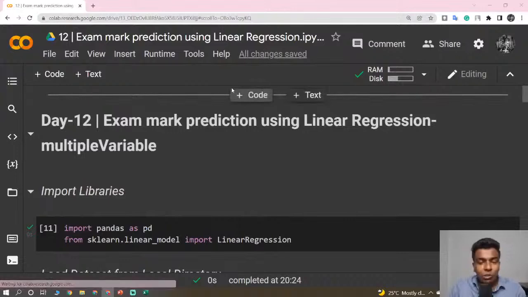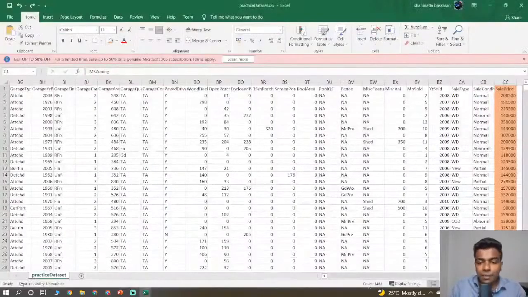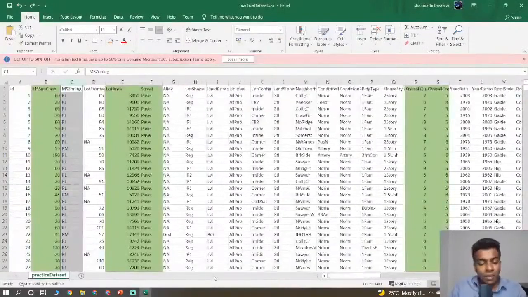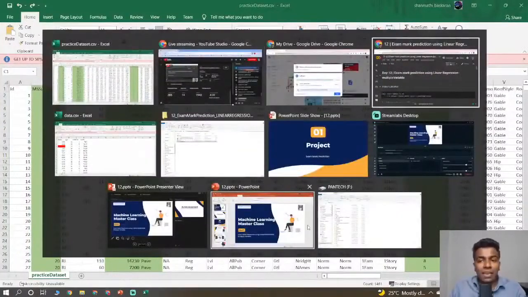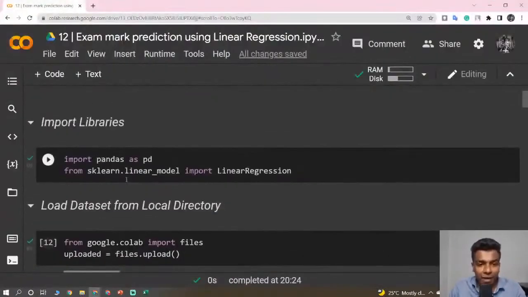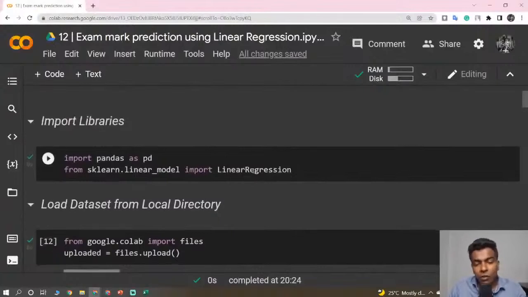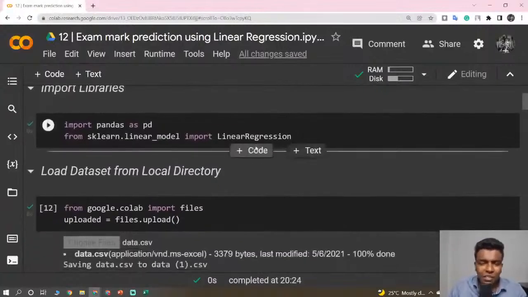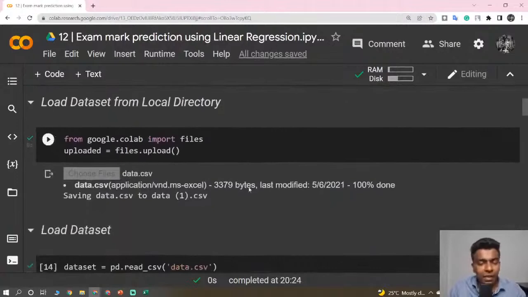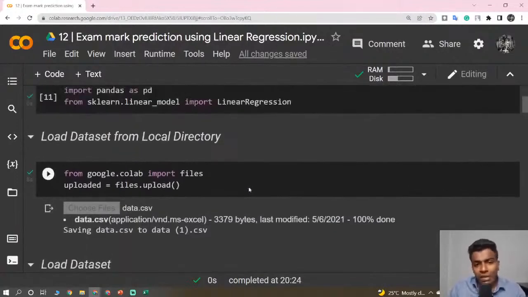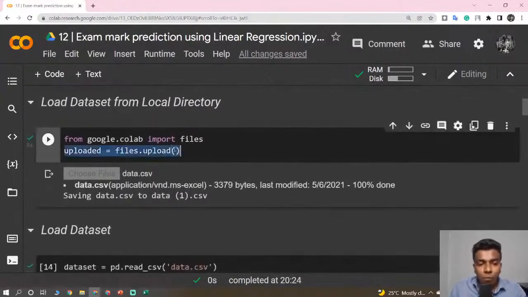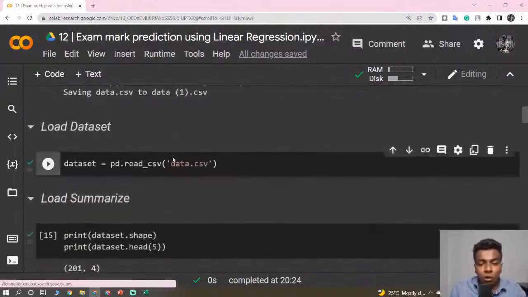Okay, so what you do, guys, I'll give you some tips. Number 1, first of all, load the libraries as we did, like pandas and the algorithm which we are going to use. Keep it as linear regression; later you can use a different algorithm. Today we are only in the linear regression session. You just use the linear regression algorithm only, upload the dataset into the online notebook, and load the dataset.